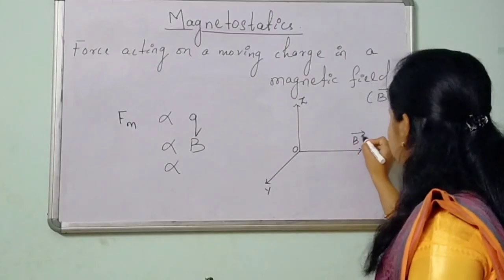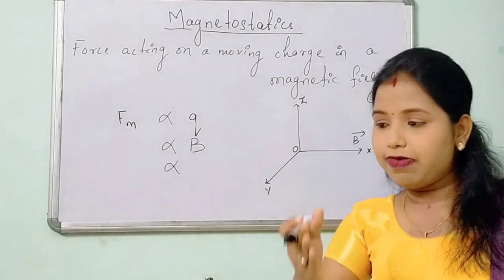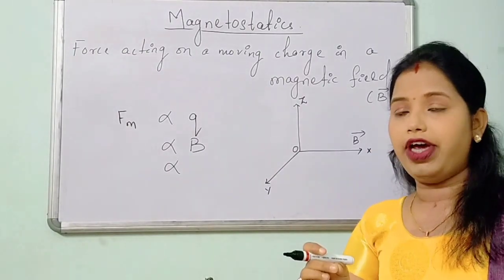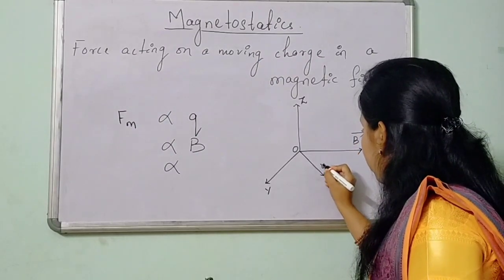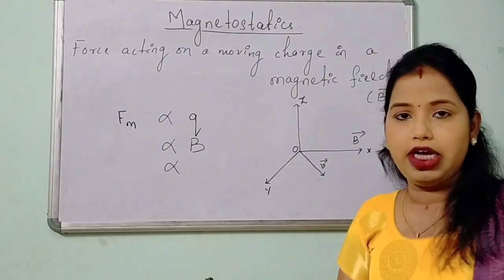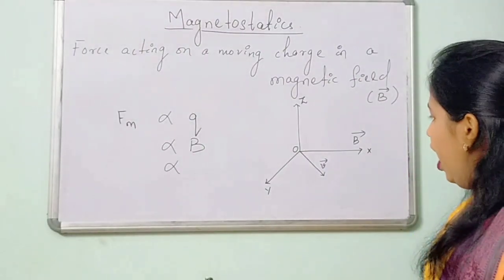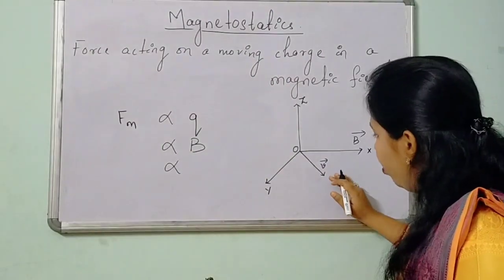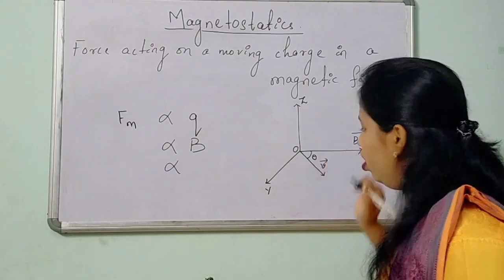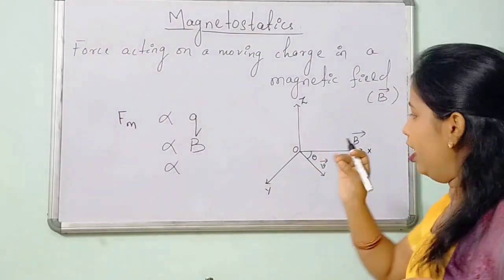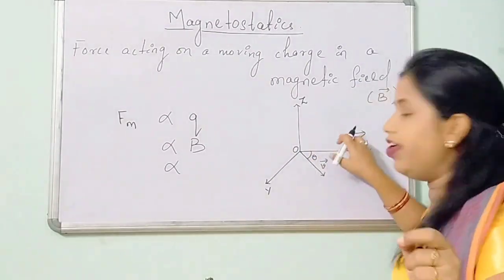Suppose this is the direction of the magnetic field and a charged particle Q is moving with a velocity v vector in the xy plane. Suppose this is the velocity of the charged particle which is moving on the xy plane. Here, suppose the angle between this velocity vector and the magnetic field is theta. That means the charged particle is moving with a velocity v vector by making an angle theta with the magnetic field.